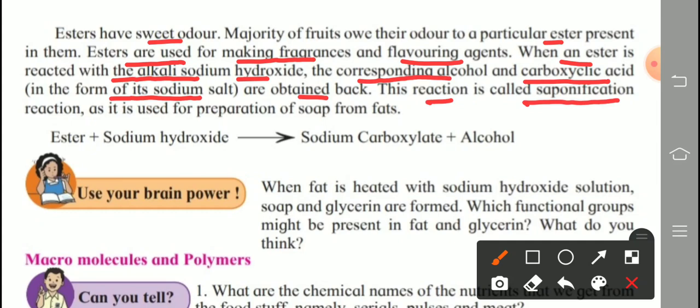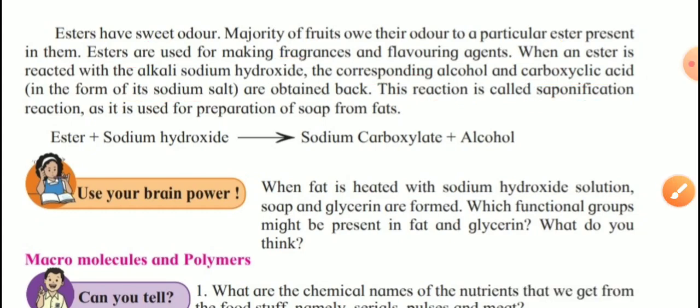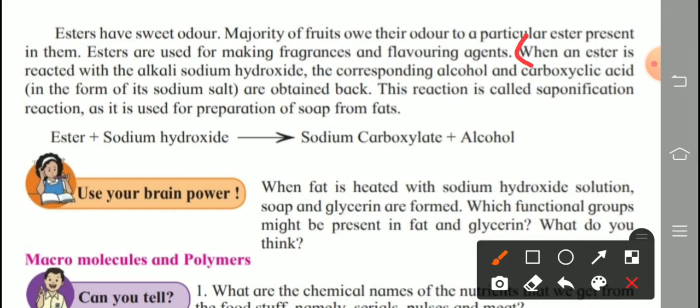The question is asked this way: define saponification. What is saponification? Or explain the saponification reaction with an example. So mark the answer properly. When an ester reacts with sodium hydroxide and gives alcohol and sodium salt of carboxylic acid, it is called the saponification reaction. That is the answer. Now this saponification reaction is used for the preparation of soap from fats. Remember this use of the saponification reaction.